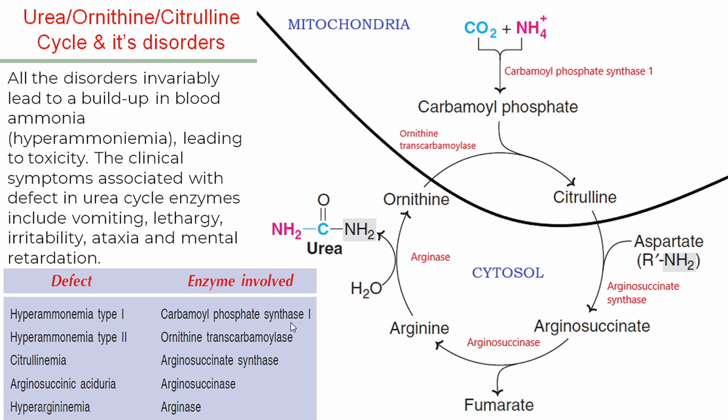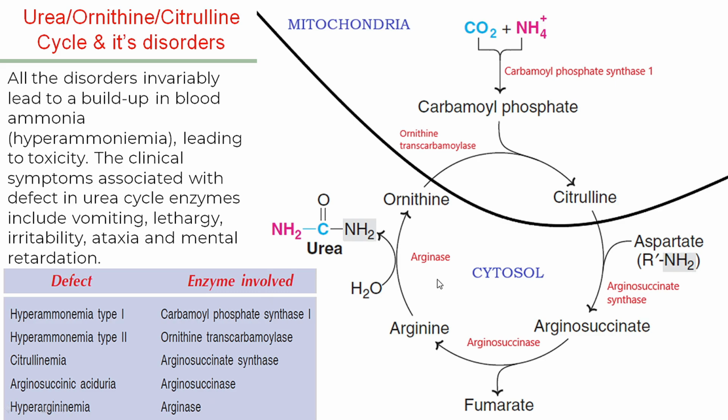On the basis of the enzyme involved, defects of the urea cycle can be divided into: if carbamyl phosphate synthase 1 is impaired, hyperammonemia type 1; if ornithine transcarbamylase is impaired, hyperammonemia type 2; arginosuccinate synthase, which takes aspartate to combine with citrulline to form arginosuccinate, this is called citrullinemia because citrulline will be increased in the blood; and arginosuccinic aciduria due to impairment of arginosuccinase, because arginosuccinate will be accumulated in the blood. And then we have hyperarginemia due to impairment of arginase.